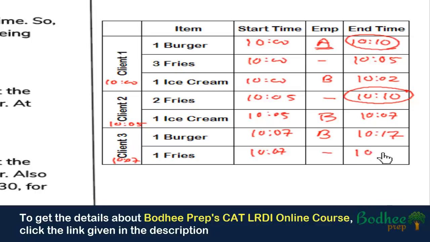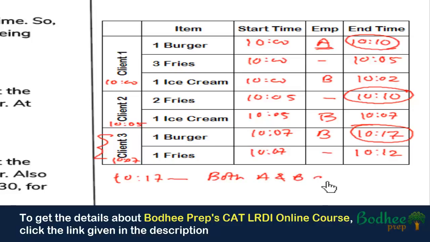So it will get completed at 10:07 plus 5, that is 10:12, right? So we can say that client 3's order gets completed at 10:17. Both the items will get completed by 10:17. And after this, till 10:30, we can say that after 10:17 both A and B are idle, right? Because at 10:17 all three clients have been served.